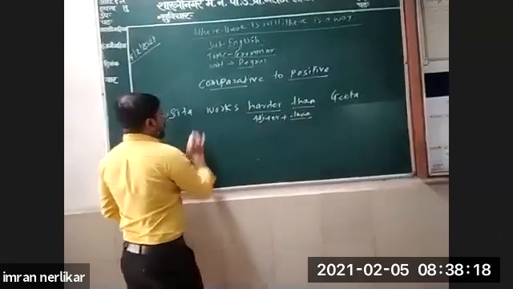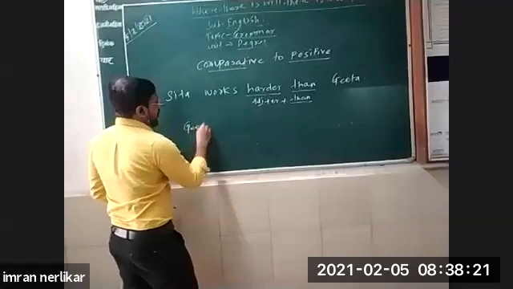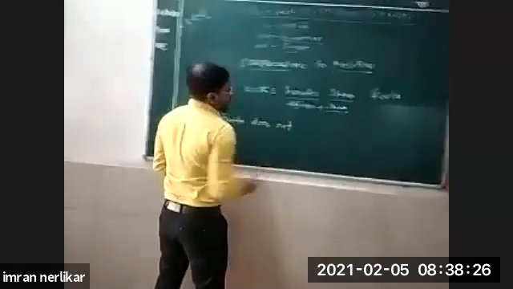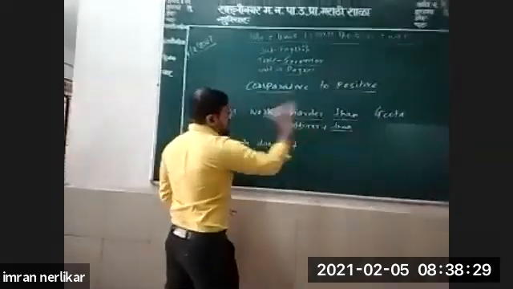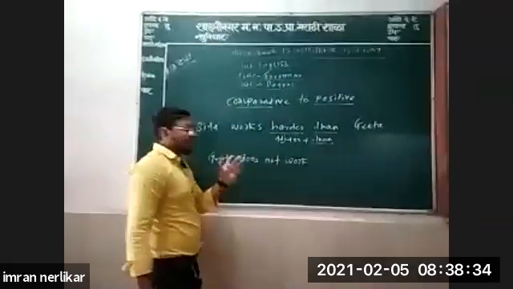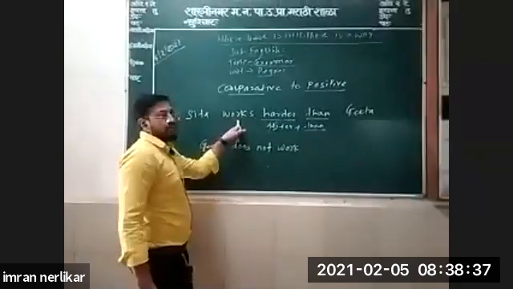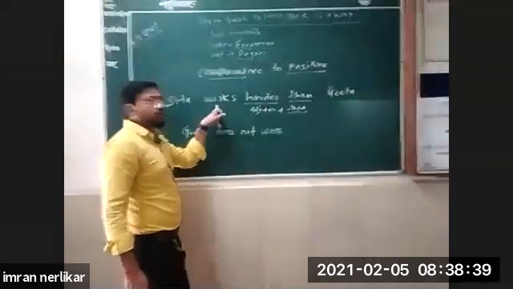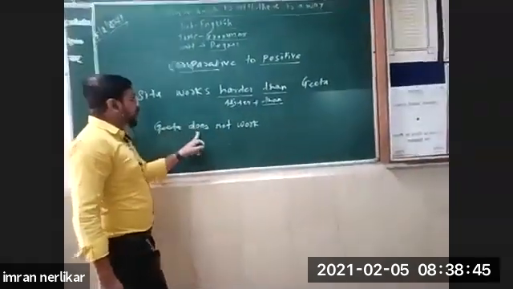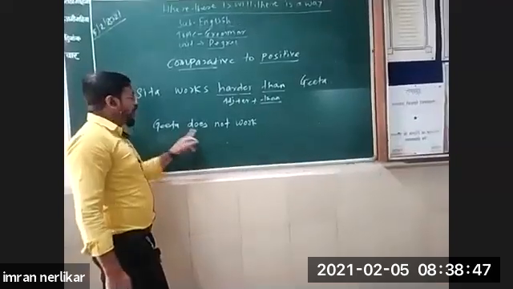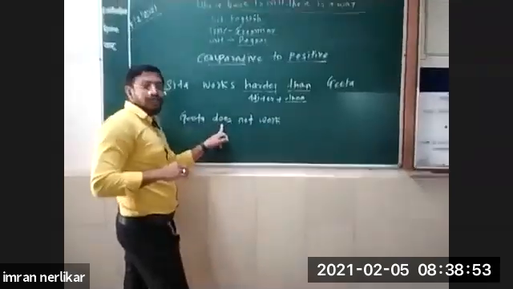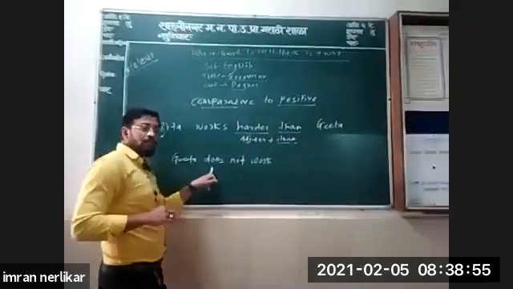Take this first. Geeta does not. You have to make it negative. Sita works harder means Geeta does not work. See, the use of do, does, did, you have to remember that again. Works, es is added to the verb, and that's why we have taken does to maintain the tense. Geeta does not work.